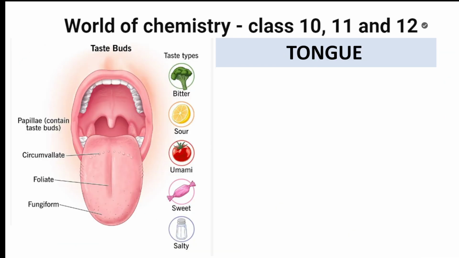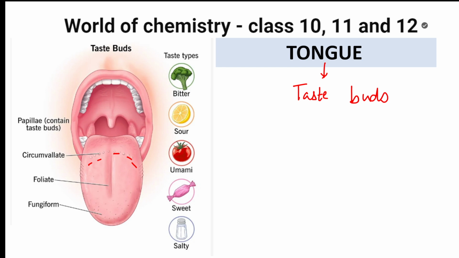The next part is tongue. Yes. See the tongue, students. Tongue basically is known for its what? Taste. Tongue helps us in detecting the taste. Which one will detect the taste? It will help us detect the taste using taste buds. These are the taste buds. You're able to see these circles, students. See here, taste buds. These are all the different taste buds. Yes, so these are called papillae containing taste buds.